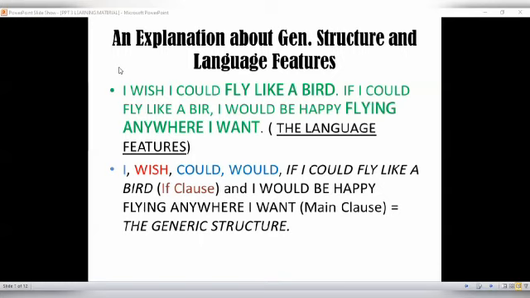And then the if clause, look at my pointer: I could fly like a bird. That's the if clause. And then, I would be happy flying anywhere I want. That's the main clause.